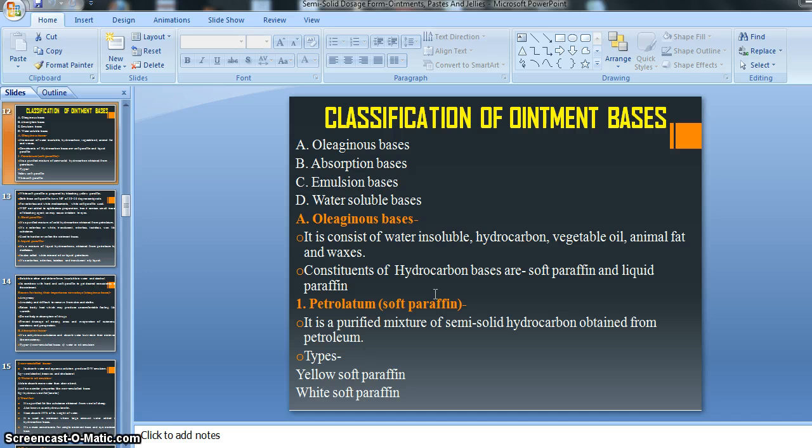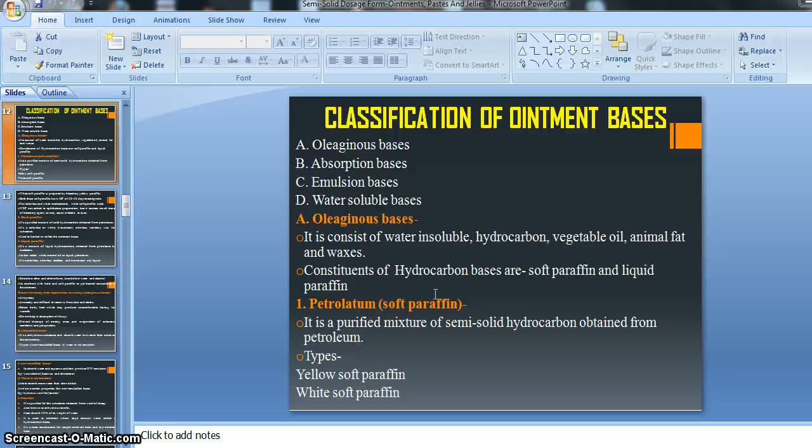The constituents of the hydrocarbons are soft paraffin and liquid paraffin. There are three examples of oleogenous bases: petrolatum, also called soft paraffin, then hard paraffin and liquid paraffin. These three are purified mixtures of hydrocarbons, and all are obtained from petrolatum. Petrolatum is a kind of liquid mixture obtained from rock extraction. If you do the extraction on rock, we will get petrolatum.